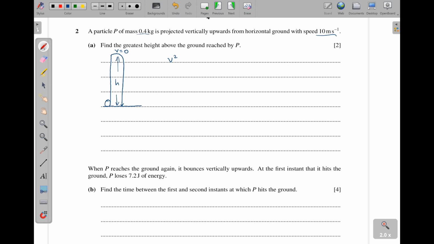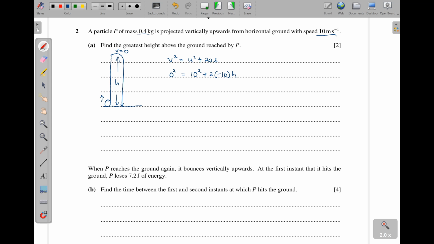Now I can just use V squared is equal to U squared plus 2AS. So the final velocity is 0. Then U, it is projected with a speed of 10. So 10 squared, then plus 2. Since it is a vertical projection, then A is equal to negative 10. So that is negative 10 because acceleration due to gravity acts downwards. Okay. Then times the H.